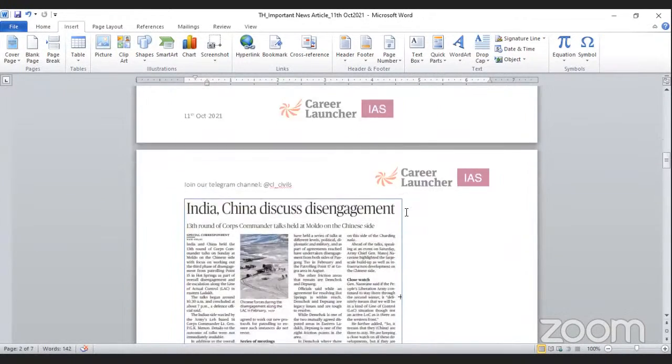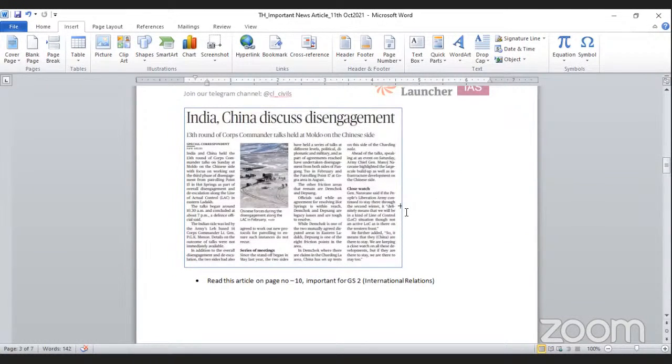The next important article is "India-China disengagement: 13th round of Corps commander talks held at Moldo on the Chinese side." You can find this article on page number 10. This is important for GS paper 2 under international relations. It is important for India and China, as peace talks are going on between them on how to disengage in the tense region. This is very important to read about.